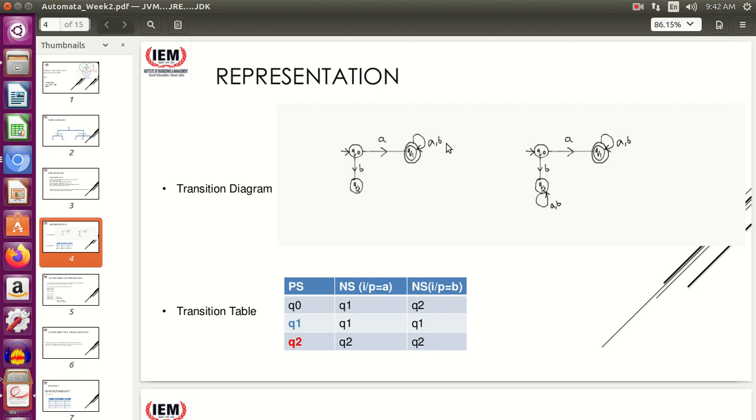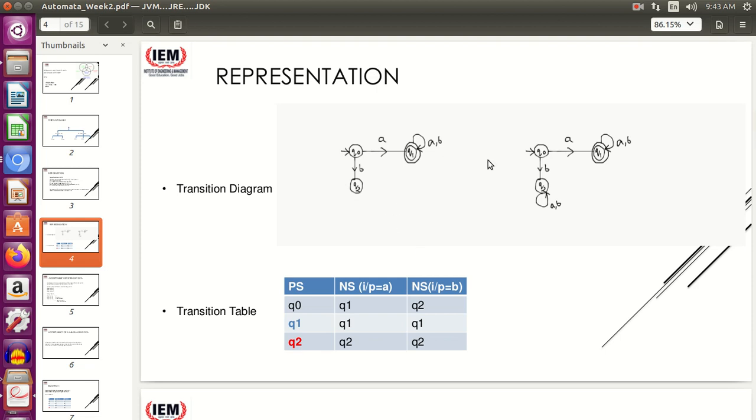For this automata, it can be written as: I am in Q0, I get A, I go to Q1. So it will be written as Q0 cross A goes to Q1. This is one transition function. Another transition function can be Q0 cross B goes to Q2. So these are the different transition functions of this automata.